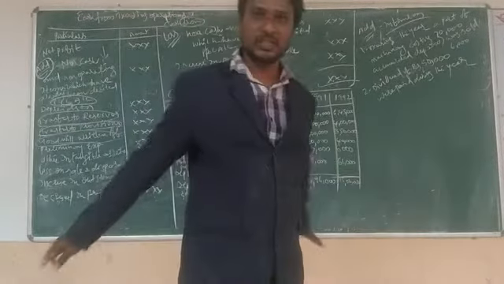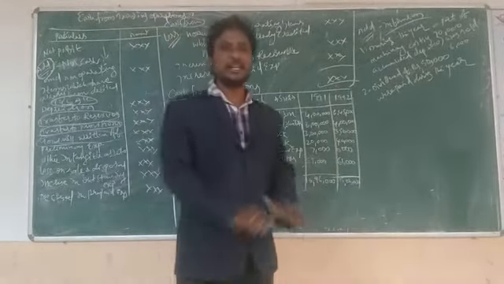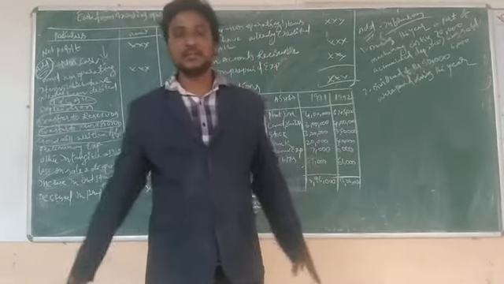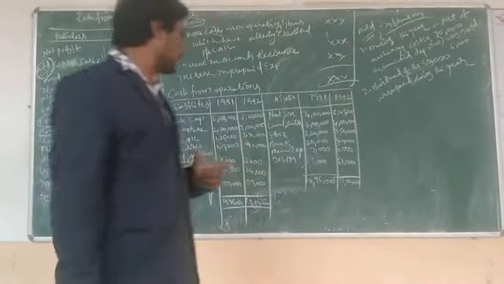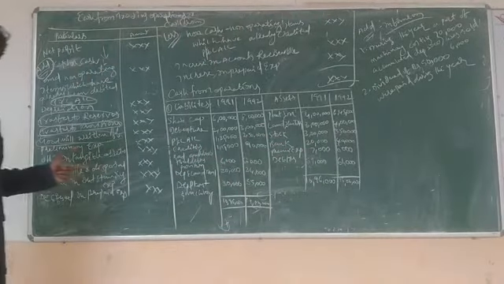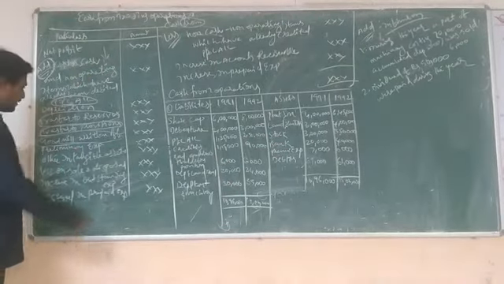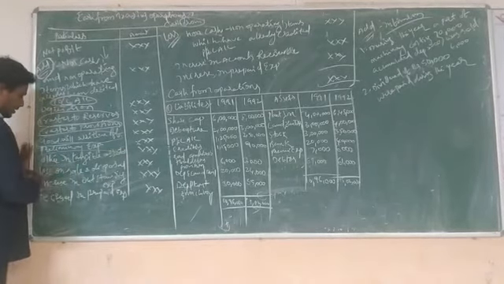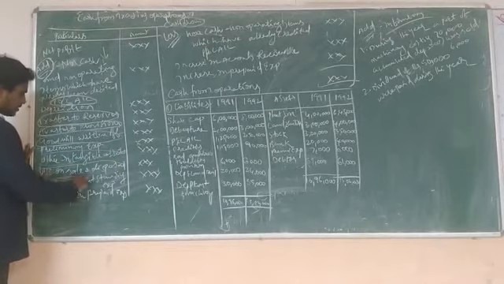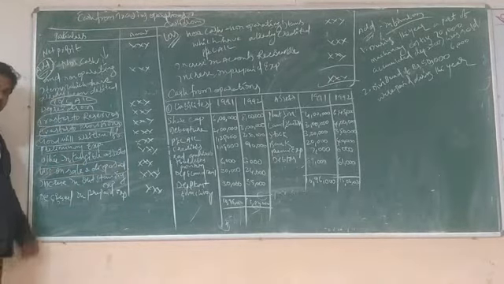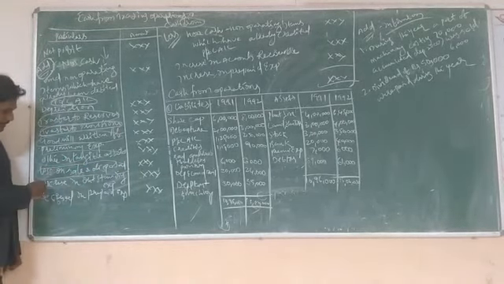Physically we cannot touch or see anything. That is what we call intangible assets: goodwill, trademarks, patents, copyrights, etc. Next, loss on sale or disposal of assets.